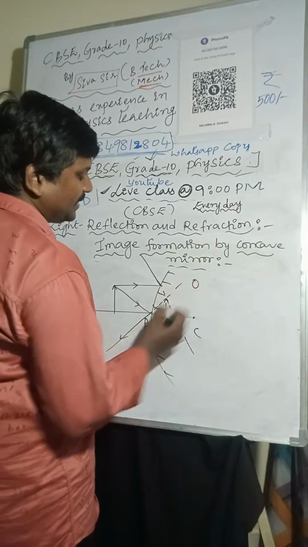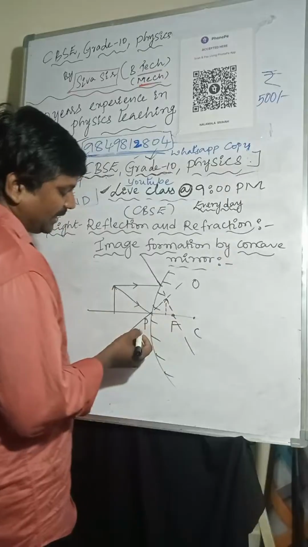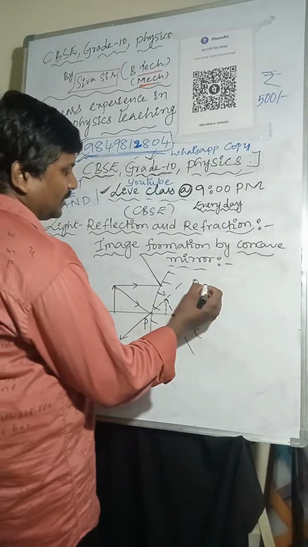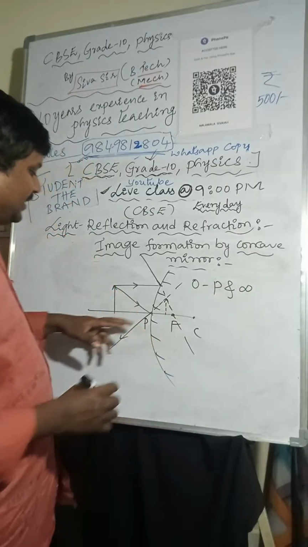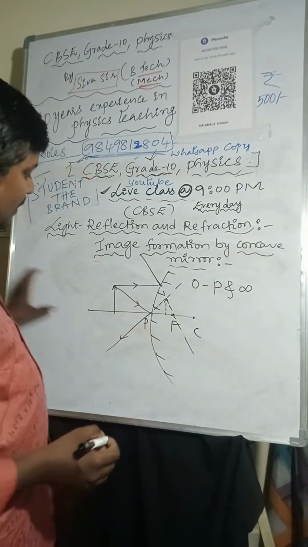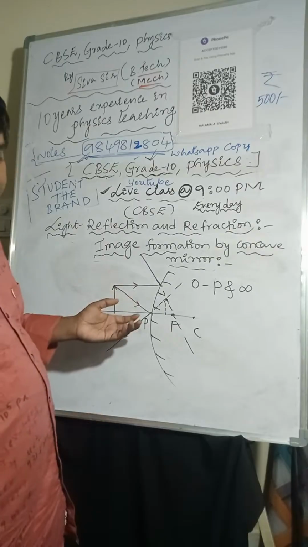The object is placed in front of the mirror, anywhere between P and infinity. Wherever you want you can place it, no problem.